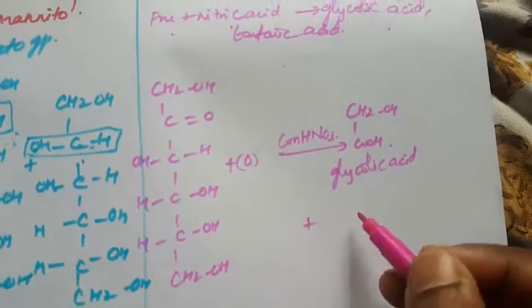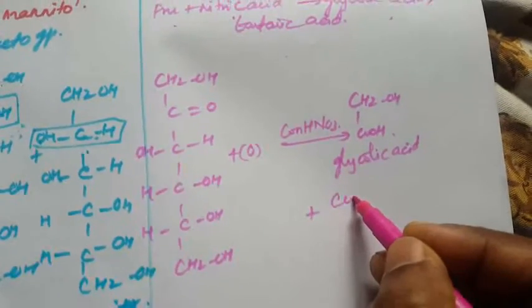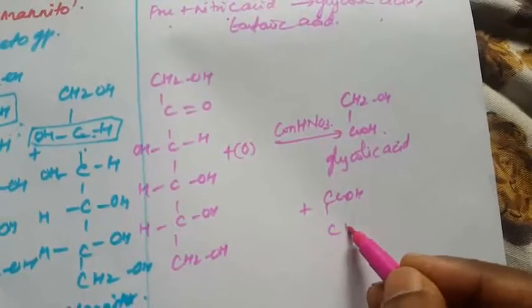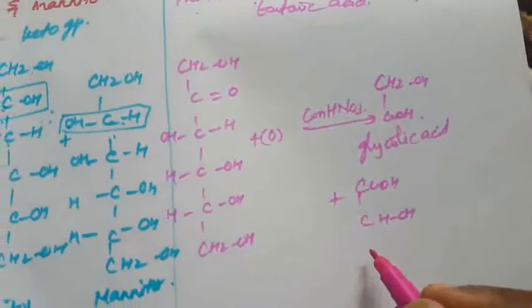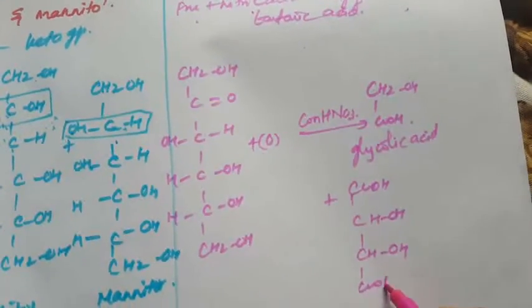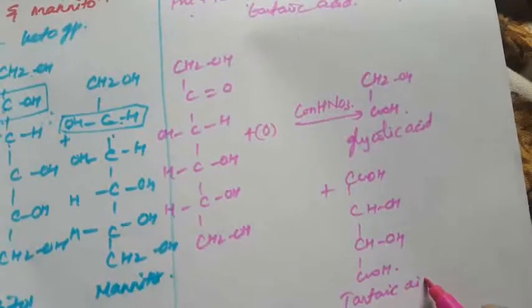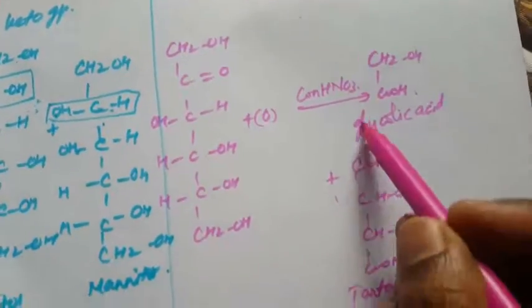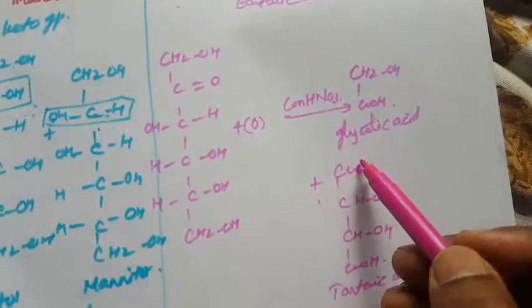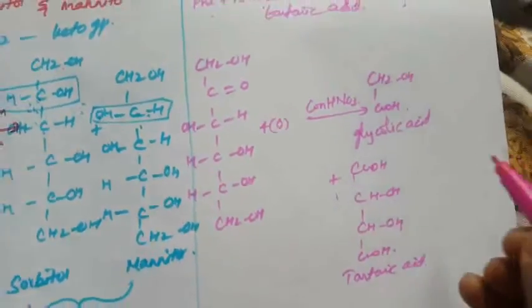The other product is tartaric acid: COOH, CHOH, CHOH, COOH. This shows that the keto group is at the C2 position. It also shows that a primary alcohol group is present at the C1 position.